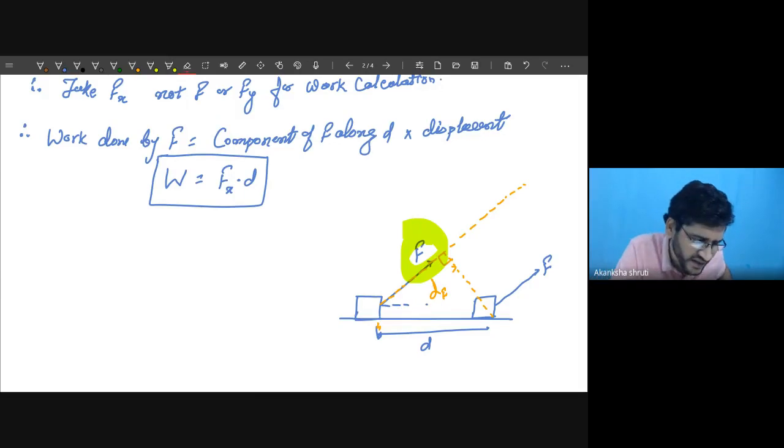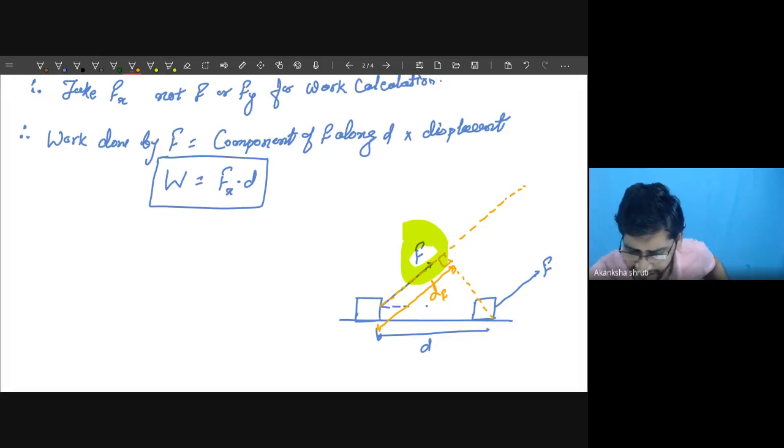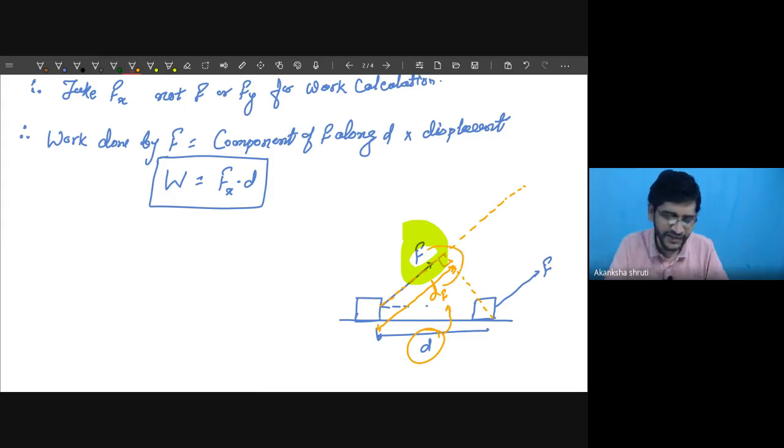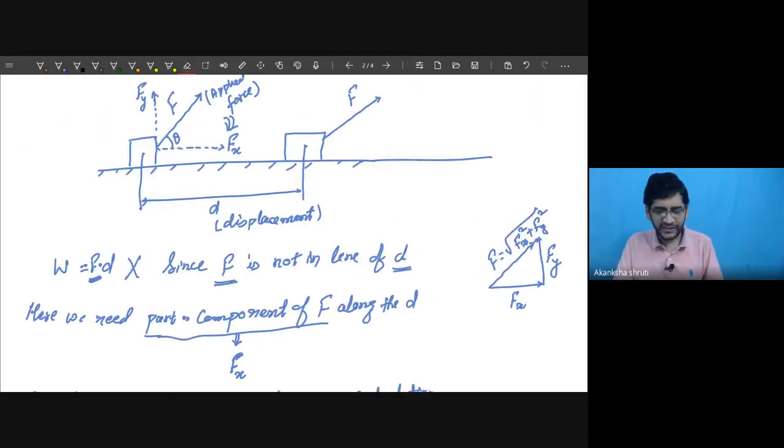So we should be careful while taking this work done. Means in this case, force and displacement must be in same direction. It simply means, rather than taking this D, we shall take this DF, and this DF shall be multiplied with the force F. So if you are taking entire F, then you shall take this DF, or if you are taking entire D, then you shall take the Fx.